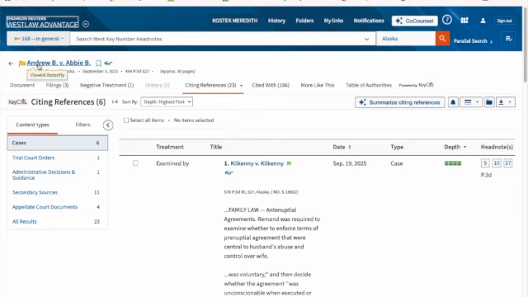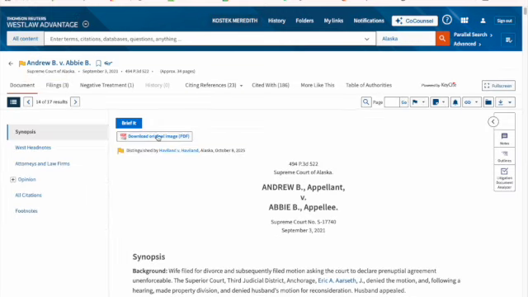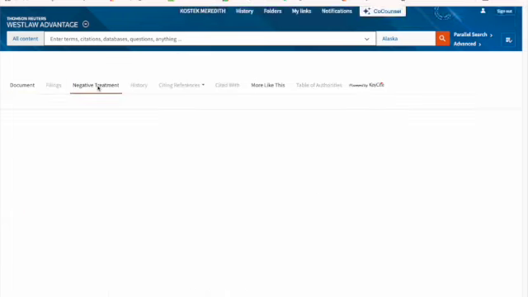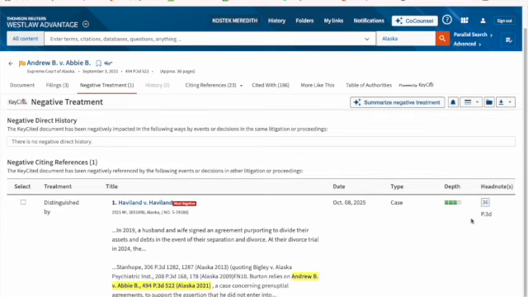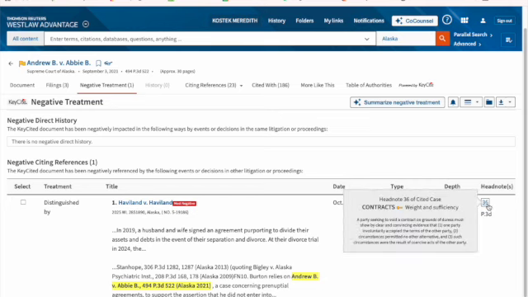So we have Andrew v. Abbey. It has a yellow flag. So we can look at it, look at Haviland v. Haviland, and see what that negative treatment looks like. We used Abbey v. Abbey for Head Note 1, or Head Note 10. And here it is, Head Note 36 is what Haviland v. Haviland is. So I'm not as concerned. We can read about it. It's about contract, weight, and sufficiency, but not unconscionability.